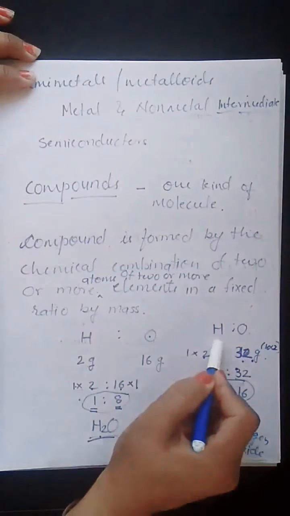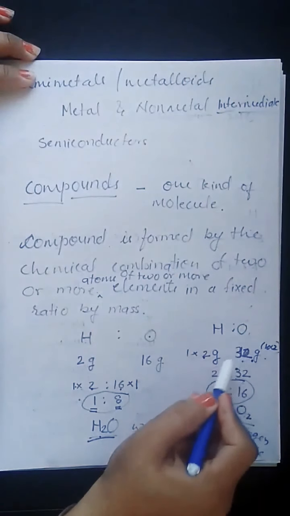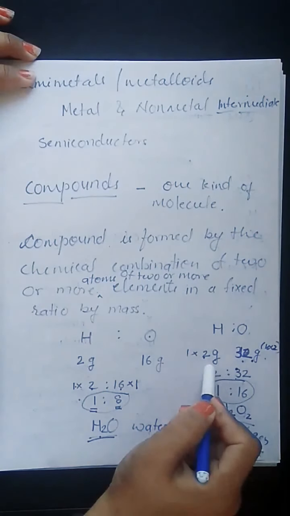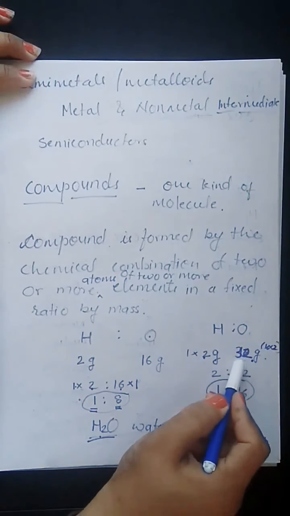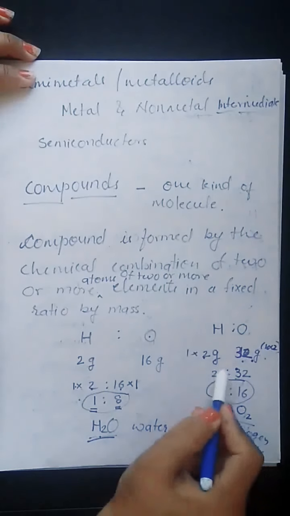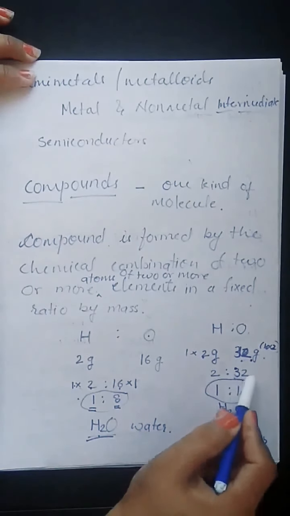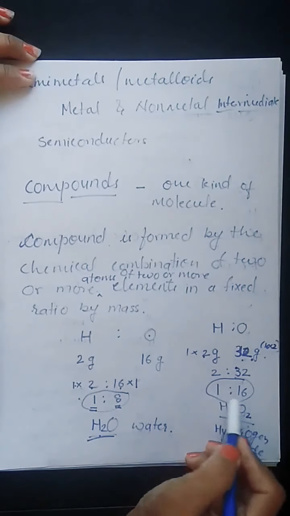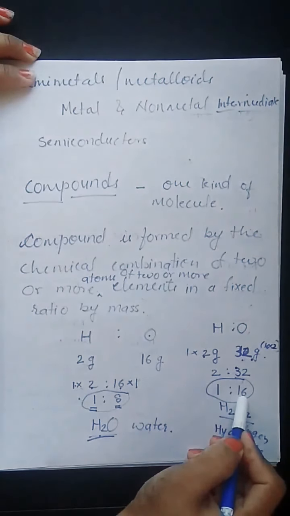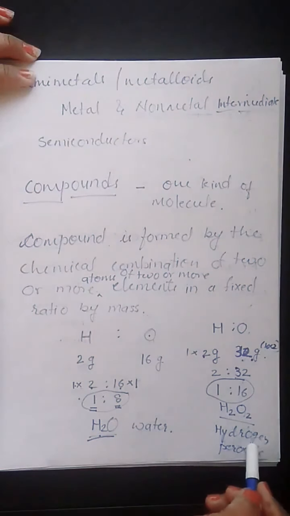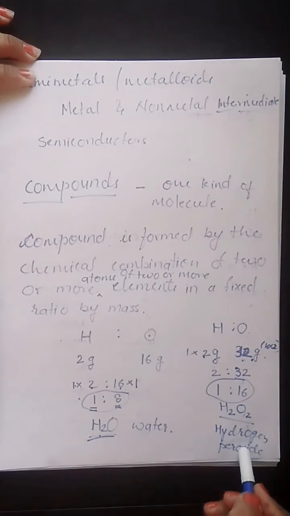Same elements, hydrogen and oxygen. If I take ratio 2:32, that means 2 gram of hydrogen and 32 gram of oxygen, simplest ratio, that means 1:16. 1 gram of hydrogen and 16 gram of oxygen are taken and allowed to react, then they will form hydrogen peroxide, H2O2.